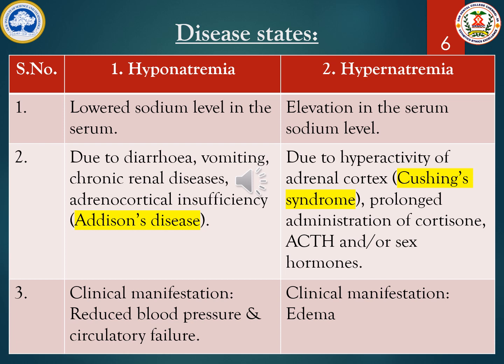When you come to hypernatremia, hyper means an increased level of sodium in the serum. This may be due to hyperactivity of the adrenal cortex, a condition sometimes called Cushing syndrome. During this syndrome there will be an increased level of sodium in the serum. Also, prolonged administration of cortisone, ACTH, and sex hormones can increase the level of sodium in the serum.